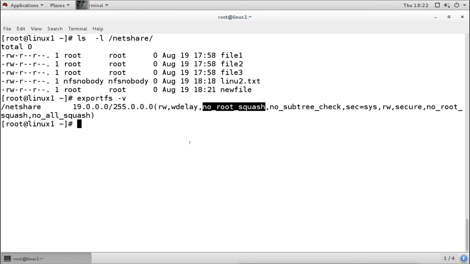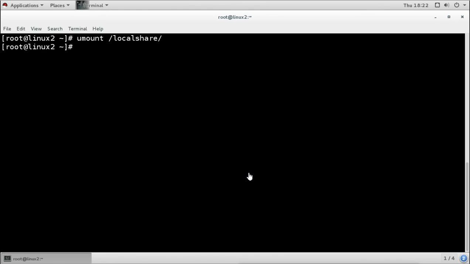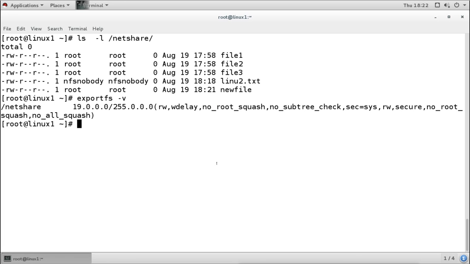Then we have allowed the whole network to access, but we can also allow separate users separate access. So for that again we have to change the file. For making the changes, I will unmount the share from this client side, and then I will make the changes and try to mount it again. So I will change the setting from the exports file.